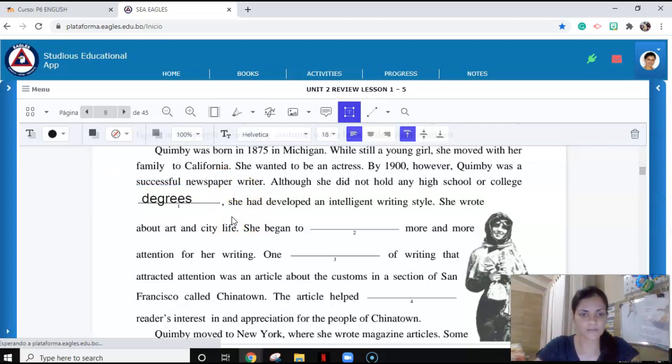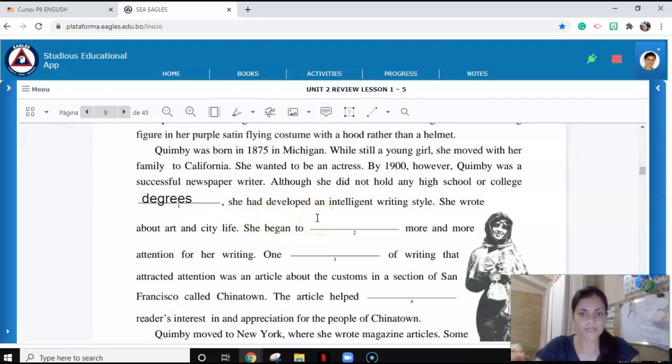So let's move on. She had developed an intelligent writing style. She wrote about art and city life. She began to more and more attention for her writing. So let's look for context clues here. She began to more and more attention. So what do you do with people's attention?